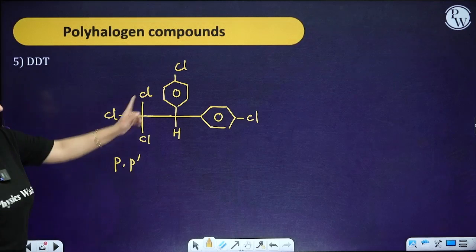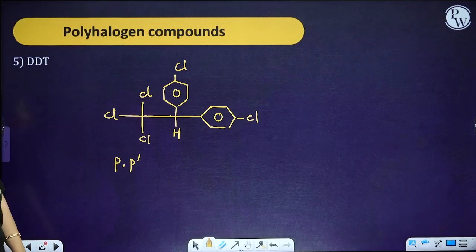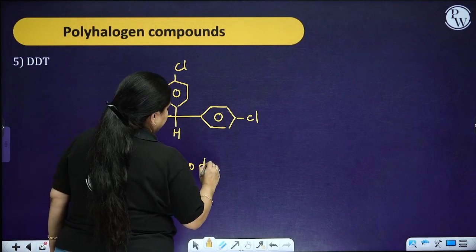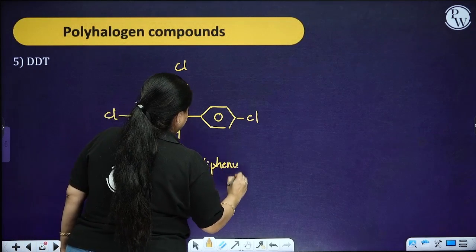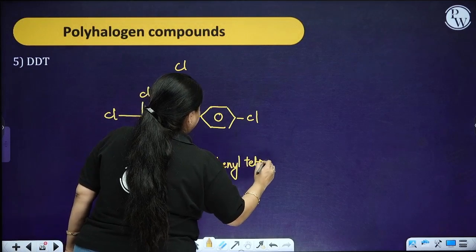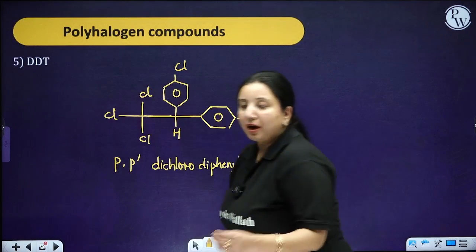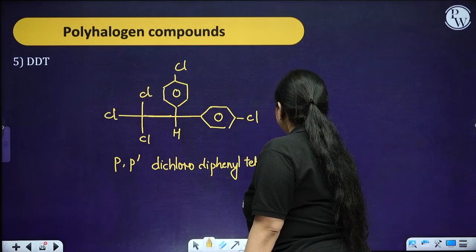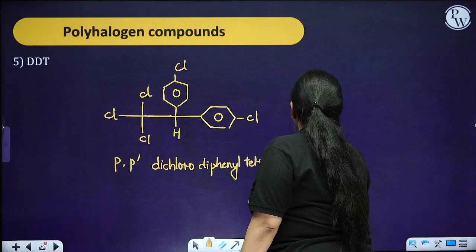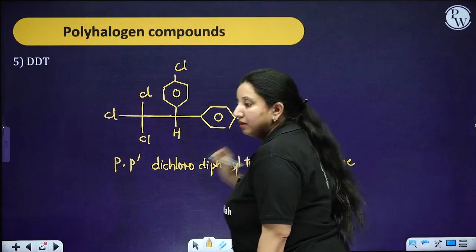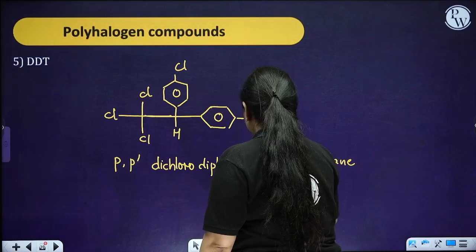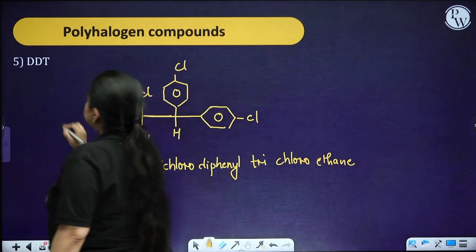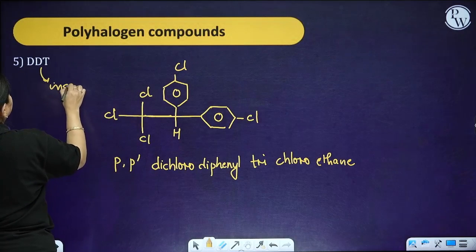I am putting a dash because I am having the two para positions. So p,p'-dichlorodiphenyl, not tetra, trichloroethane. And this DDT is used as an insecticide.